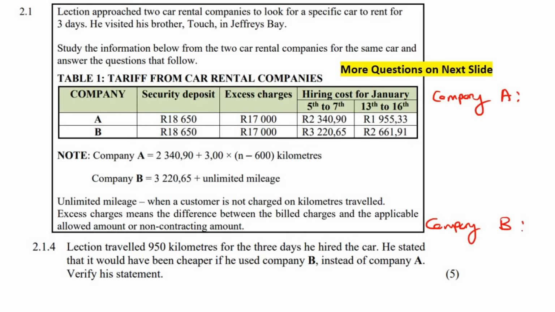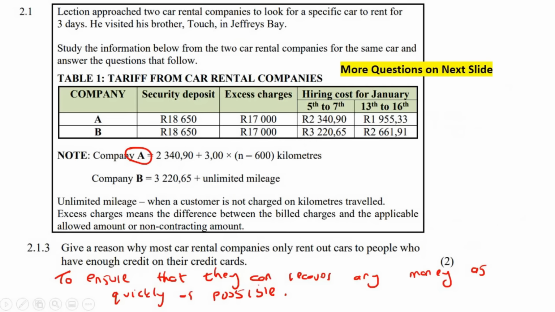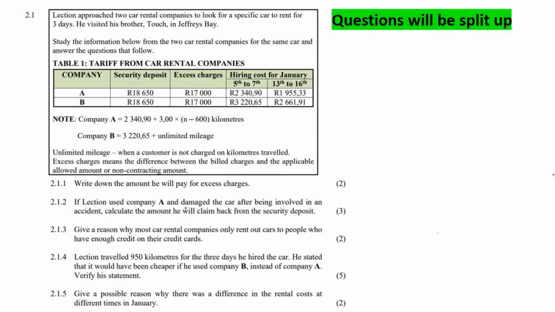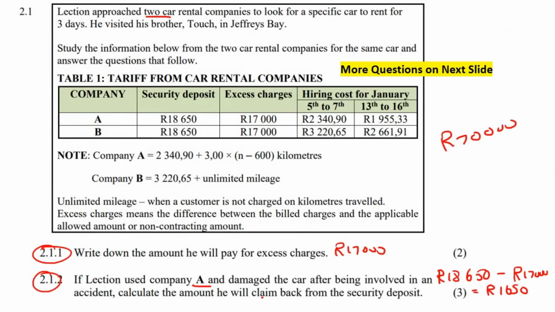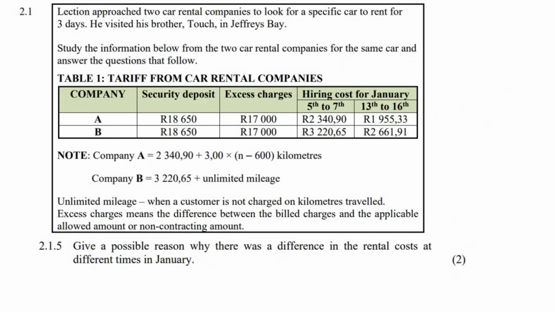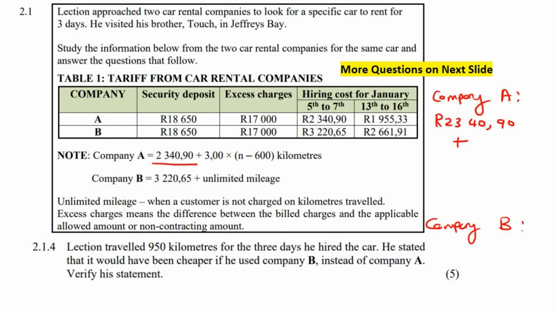So if he uses company A, he's going to pay this amount over here, plus. Now, they don't make it very clear in this question, and I found that a bit weird, but you need to somehow have known. Did they maybe tell us in the beginning? No, they didn't. So, that's really strange. But this is the number of kilometers that you drive.